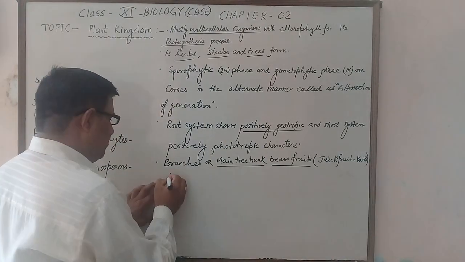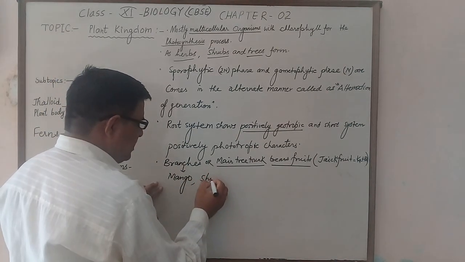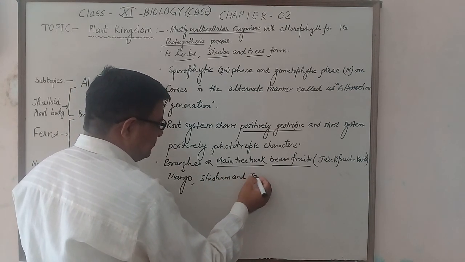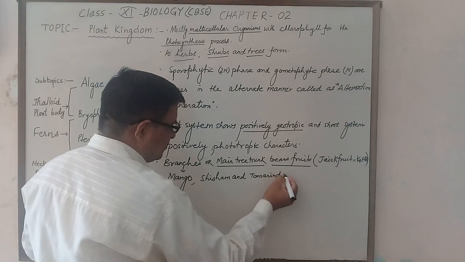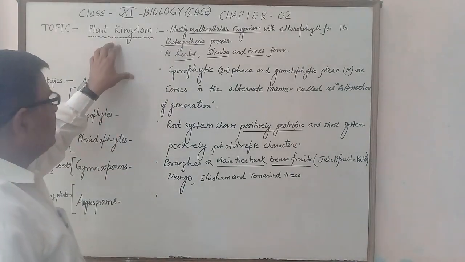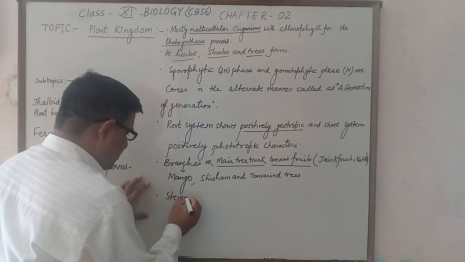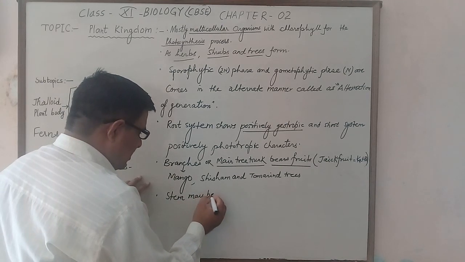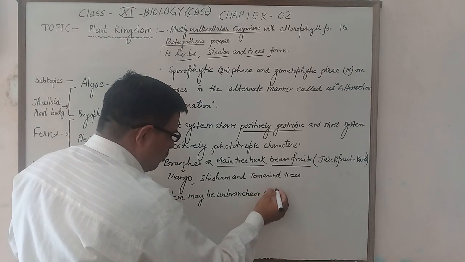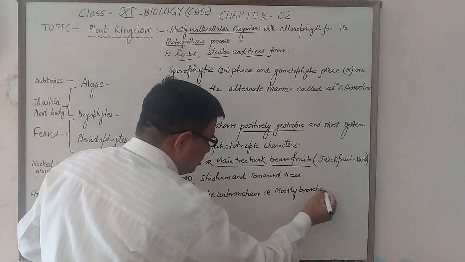But in the case of mango, fruits are found on the branches, like in sesame and tamarind trees. The next character of the plant kingdom is that the stem may be of unbranched or mostly branched type.